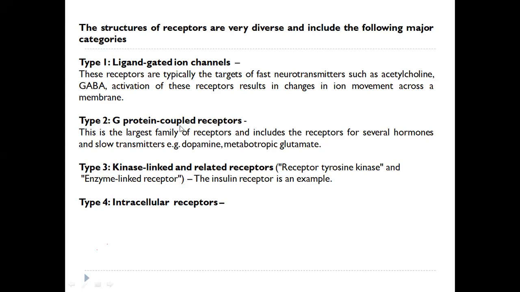These receptors activate the signal protein, that is G protein. The third type is kinase linked receptors. These are basically tyrosine kinase or enzyme linked receptors. These receptors are very specific because they act as a receptor as well as an enzyme. We will see in detail in the next class. Last type is intracellular receptors. These are present inside the cell.